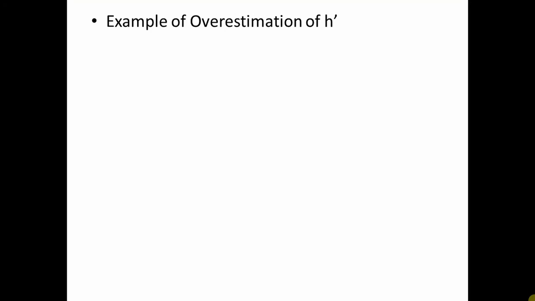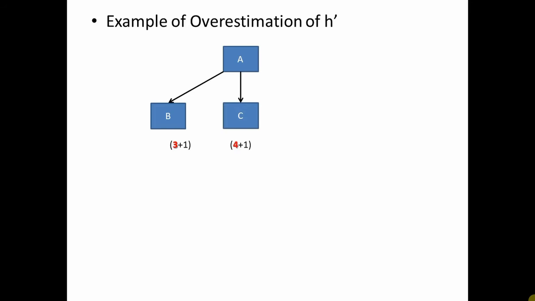Now consider that the start state happens to be A, and A has 3 successors, namely B, whose heuristic value is 3. So f dash of B is 3 plus 1, that is 4. Another successor C, whose heuristic value is 4. So f dash of C happens to be 4 plus 1, 5. And the third successor D, whose heuristic value is 5. So f dash of D happens to be 5 plus 1, 6. Among all these 3 nodes, the minimum node will be B, because the f dash value of B is minimum, that is 4. So B will be selected for further expansion.